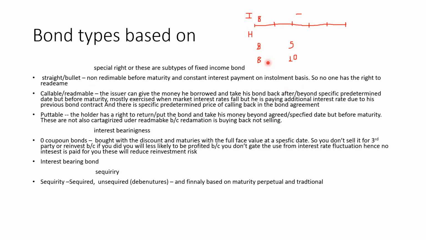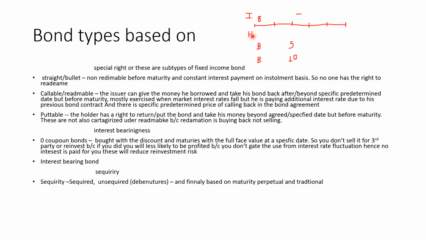So in the agreement from the start, they will agree that the issuer has a right to cancel the agreement if he wants to. Probably this right might be exercised when the issuer is not happy with the interest he pays to the holder. And from the previous scenario, this will happen when the market interest rate falls, because the issuer wants to redeem the bond, or buy back the bond he sold before, and get his bond back to sell to another investor at 5% rather than paying this 8% to the original bondholder.